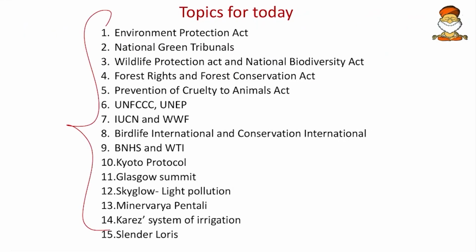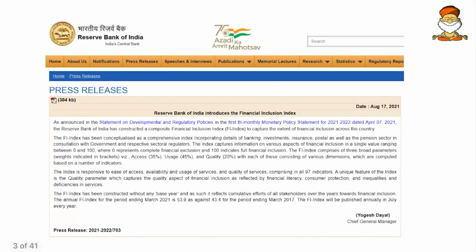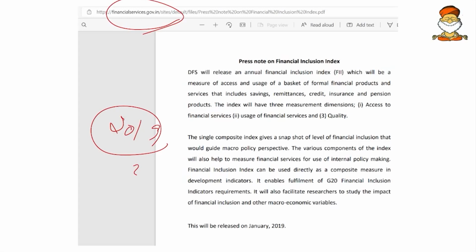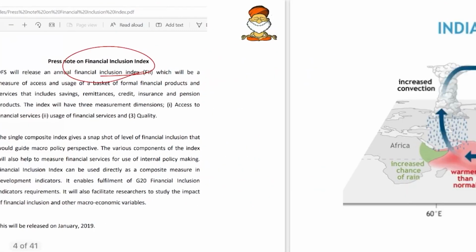So these are the topics we are going to discuss, and before going to that, we have some doubts to be cleared. One was the financial inclusion index, and whether it is RBI or the Department of Financial Services. Here we have the RBI website, and it says that the RBI is going to come up with the financial inclusion index from 2021. And here I have the Department of Financial Services press statement, and it says that from 2019 we are going to conceptualize the financial inclusion index. So in that context, we can say the Department of Financial Services has conceptualized it and the RBI is releasing it.